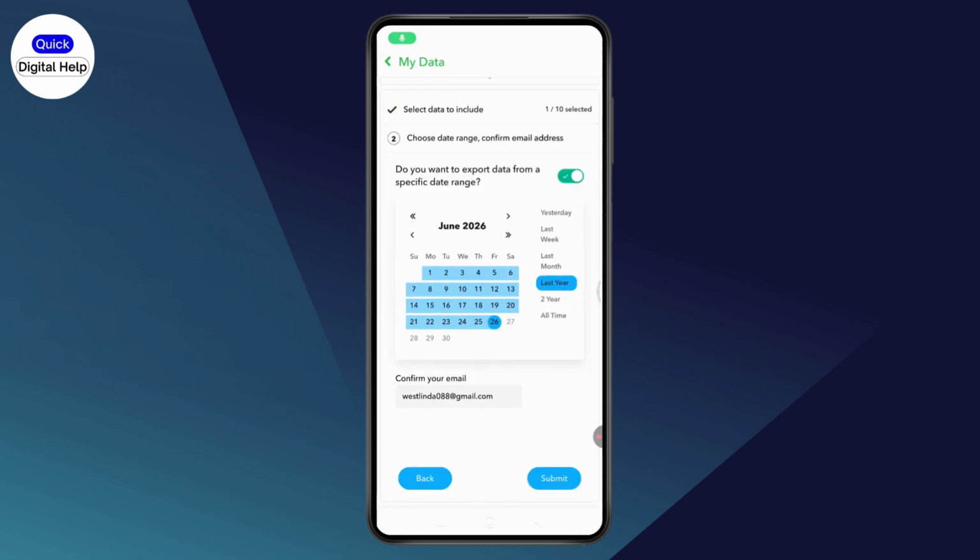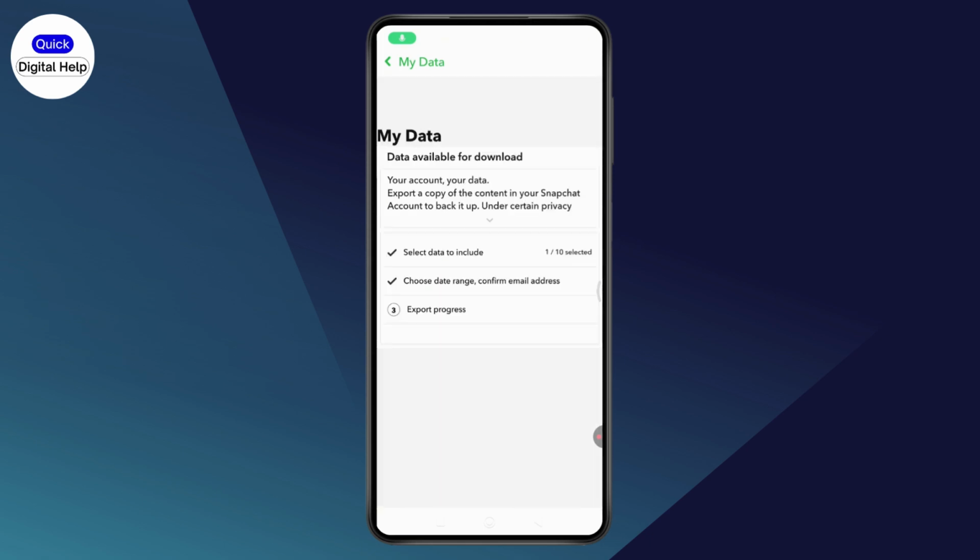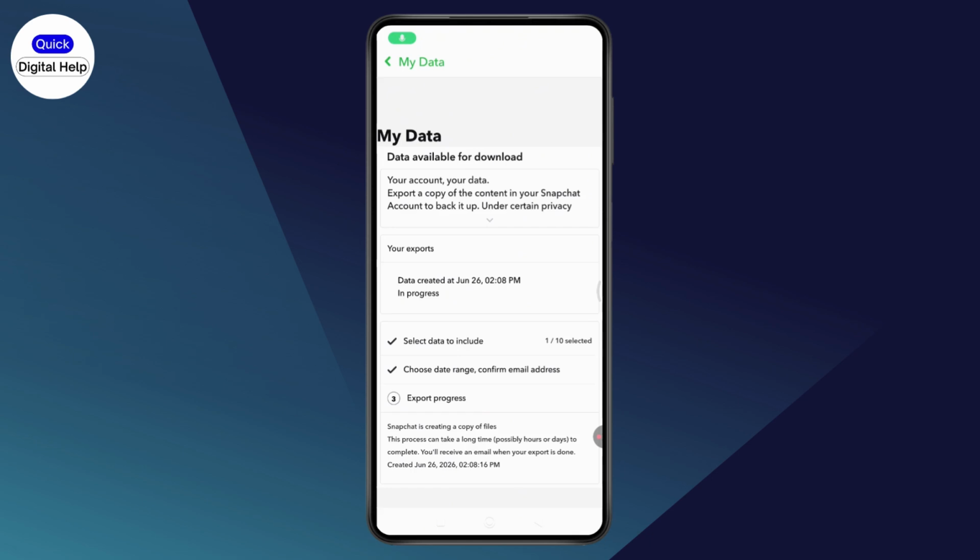Here you need to go and select the date range. So I'll go and select last week, go and confirm your email and tap on Submit, which will be on the bottom. Now just wait for a few seconds and it will take you to this kind of interface.